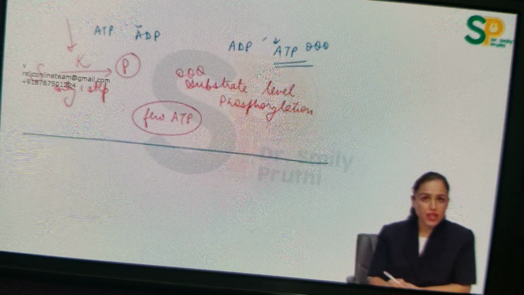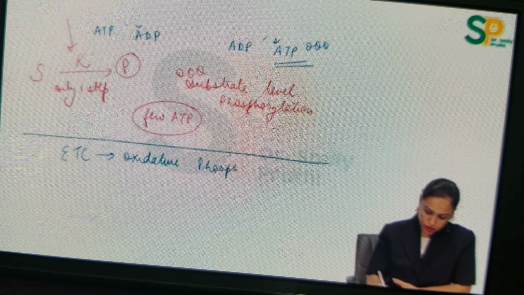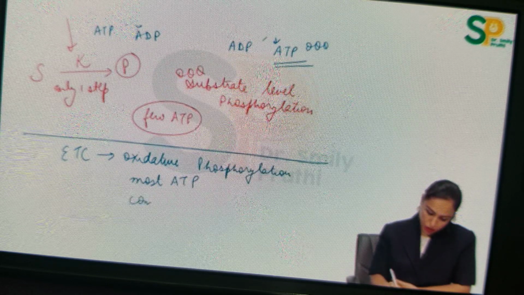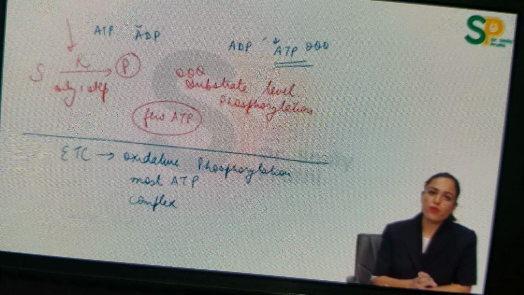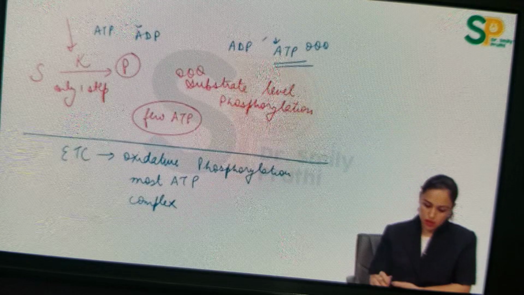And the other method of ATP formation in the body is ETC. ETC is known as oxidative phosphorylation. This way, most of the ATPs are formed in the body in the cells, but it is a very complex way of ATP formation, right? So substrate level phosphorylation is easy, but few ATPs are obtained by this. ETC is complex, but most of the ATPs in the cells are derived from ETC.